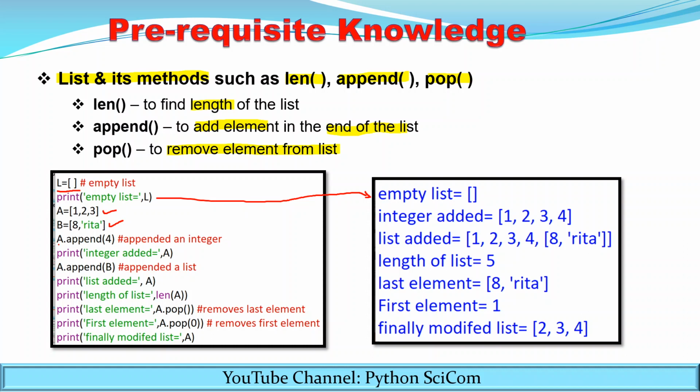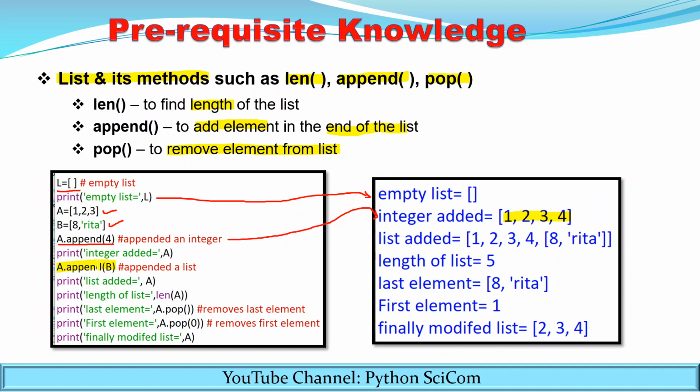If I write the statement A dot append 4, then 4 will be added into the list A. Now you can see the output. What we get is 1, 2, 3, 4. 4 is added into our list. Now the next statement is A dot append B.